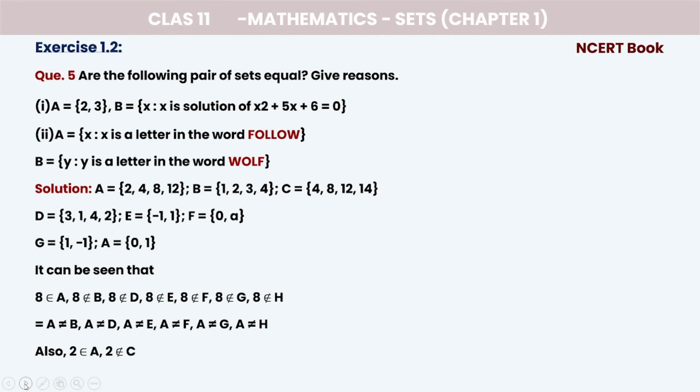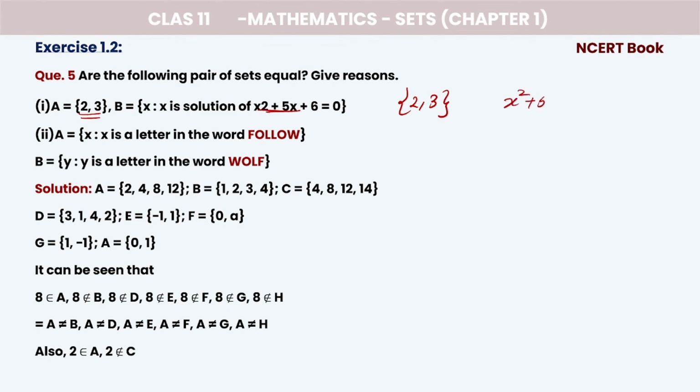Now let's come to question number 5. Are the following pairs of sets equal? Give reason. Here A equals {2, 3}, and B is the set of X that is a solution of X square plus 5X plus 6. So here we can say 2, 3. Are you getting it? Right? Please check what I am solving here.